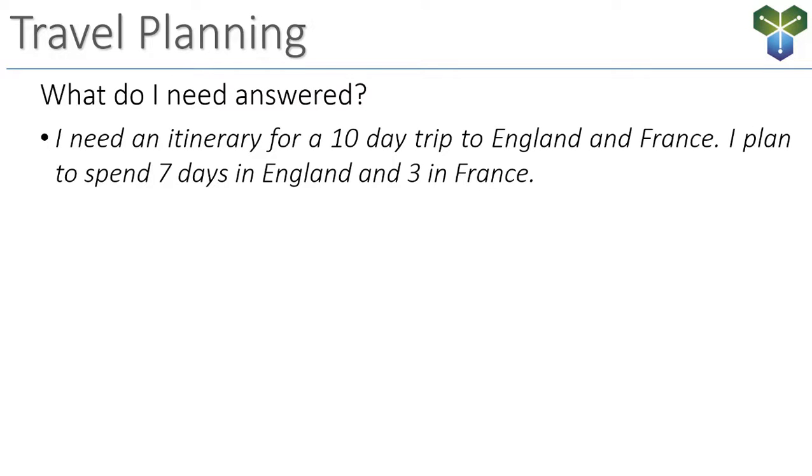Now, let me analyze this. Right off the bat, I see numbers. I have a 10-day trip to England and France, 7 days in England, 3 in France. Okay, so we've got numbers, we've got locations, but this is still very vague. In my opinion, it's not very specific. There's not a lot of context. The goals are unclear. Sure, I don't see any grammatical errors or typos, anything like that.